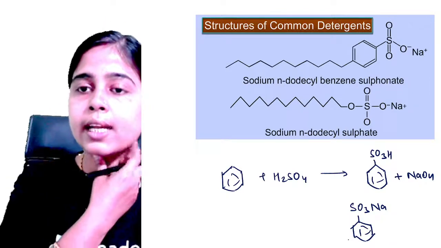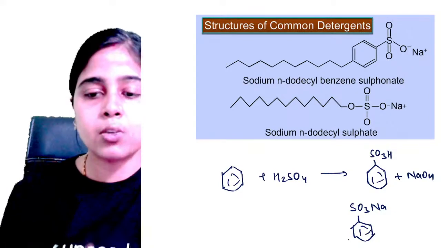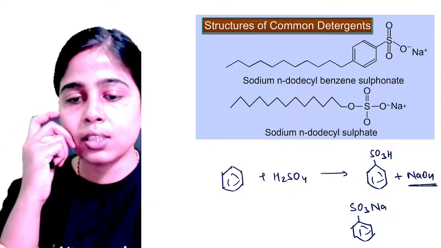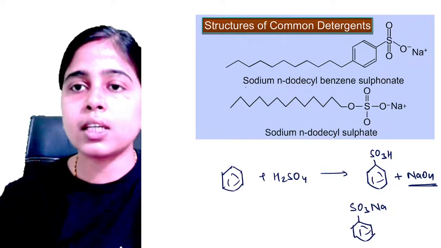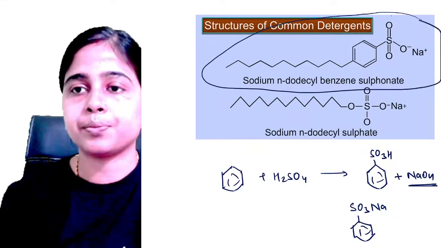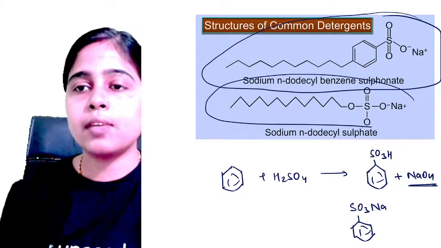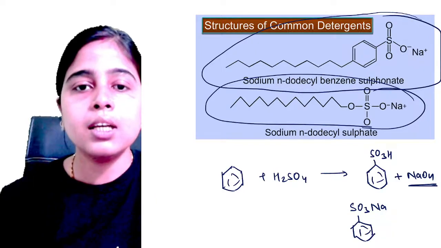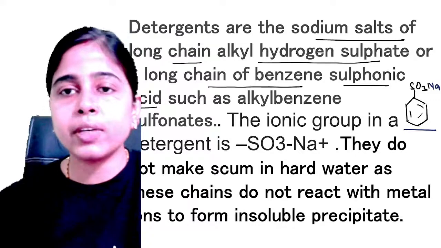So we sulfonate higher alkenes, that is benzene, with sulfuric acid and then convert them to their sodium salts by using caustic soda, sodium hydroxide, and these sodium salts are known as detergents. You can see over here, this is a long sodium salt of benzene sulfonic acid. This is also a long sodium salt of sulfate. Clear? These are the common forms of detergents that we have.